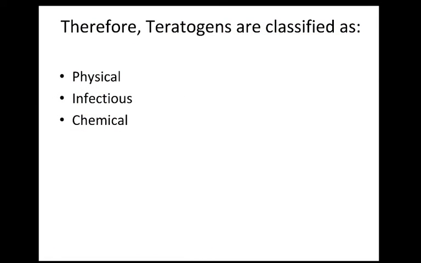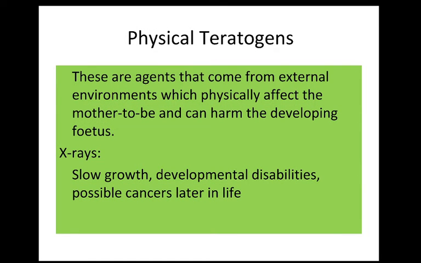Therefore, teratogens are classified as physical, infectious, and chemical. Now, physical teratogens are the agents that come from the external environment. Physically, the external environmental factors might affect the mother-to-be, and this can harm the developing fetus. For example, in case of X-rays, if the mother-to-be is exposed to X-rays, then the fetus might have slow growth. There are some developmental disabilities. Sometimes they might develop possible cancers later in life.